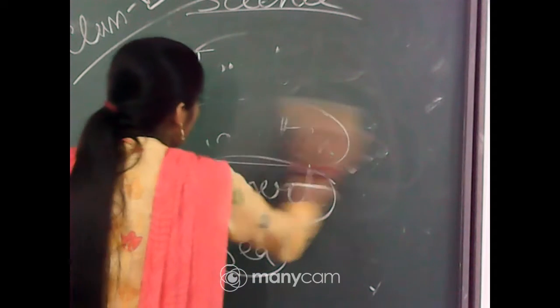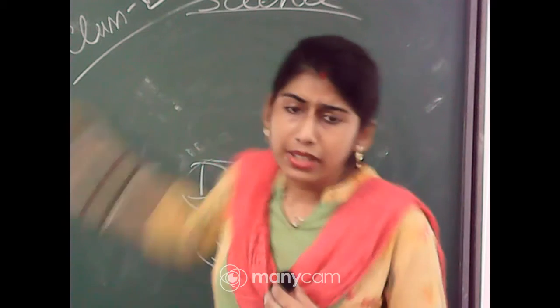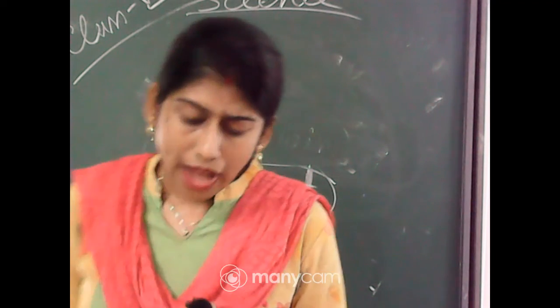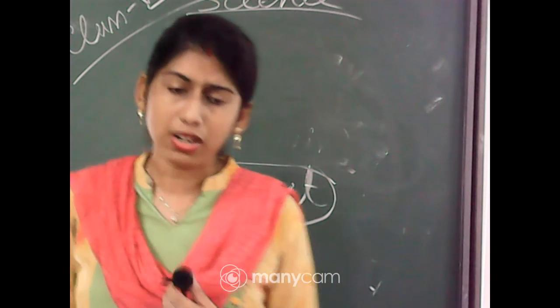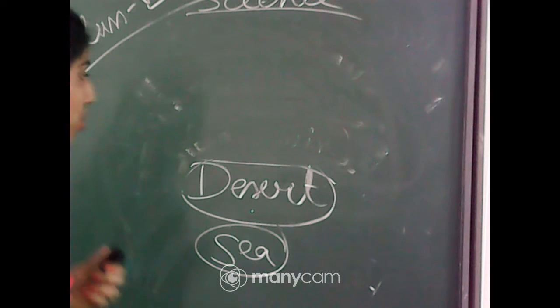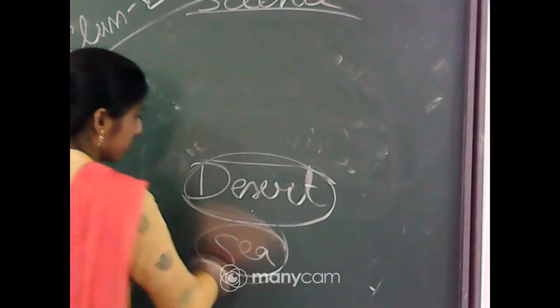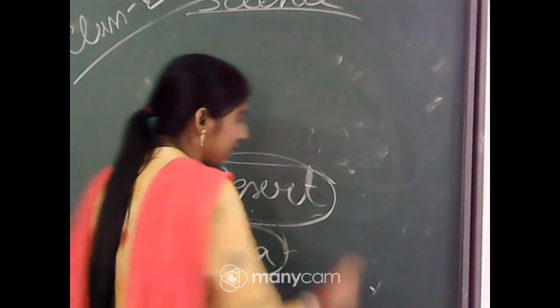Next we will discuss the two main areas we will consider. As we can see, there are different types of surroundings, and they have different types of animals, plants and other organisms. So here we will take only these two and try to compare them: the desert and the sea.